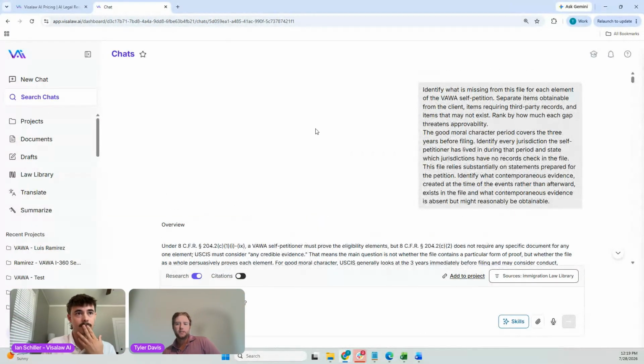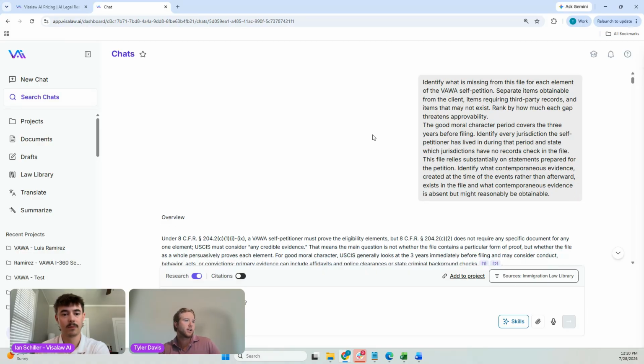Absolutely. This second prompt that we ran, piggybacking off that point, Ian, is actually diving into what's missing from this file for each element of the VAWA self-petition. So we're asking for it to separate items obtainable from the client, items requiring third-party records, and items that may not exist. Also ranking by how much each gap threatens approvability.